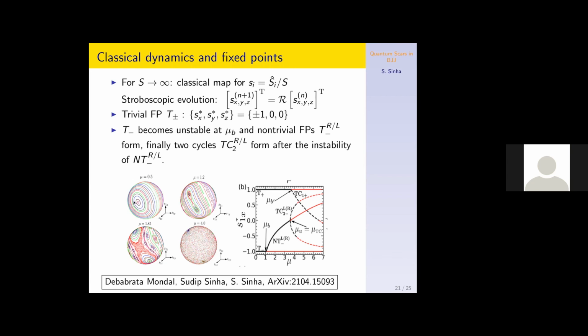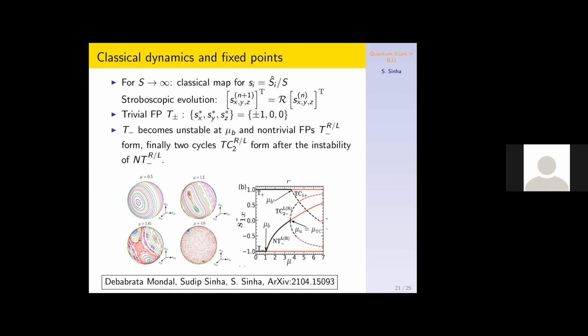Initially there is a very nice fixed point with very regular trajectories, and then a bifurcation occurs. One steady state becomes unstable and bifurcates, and then different types of states form with increasing kicking strength.